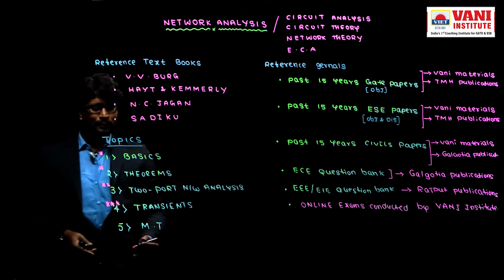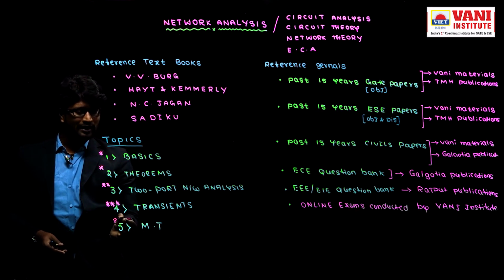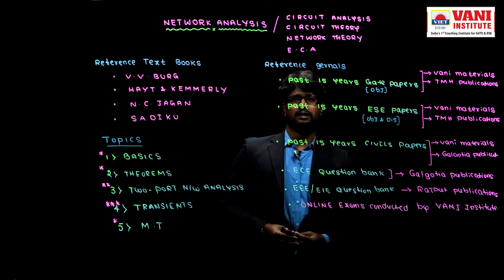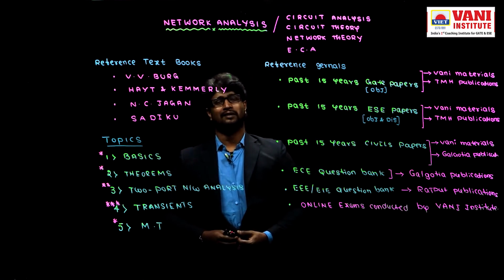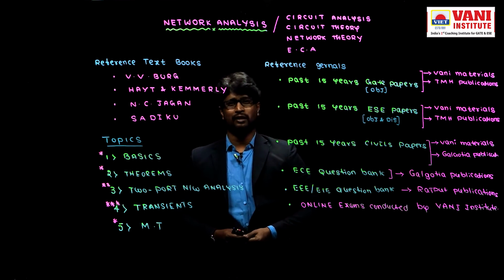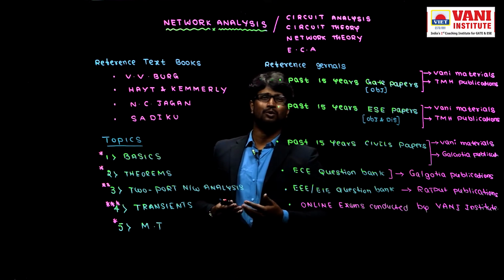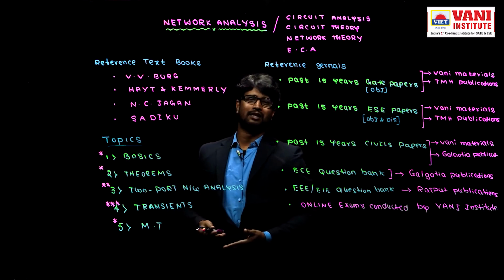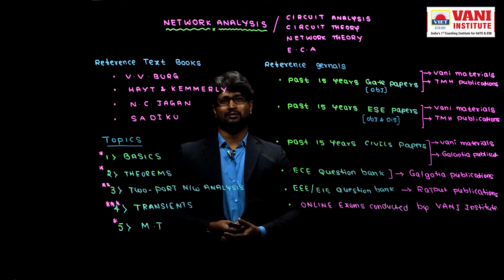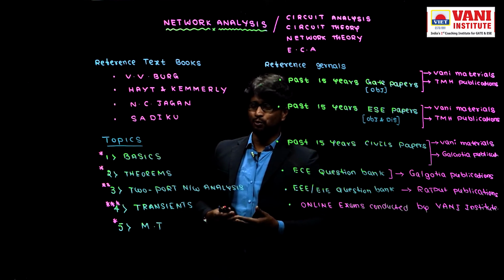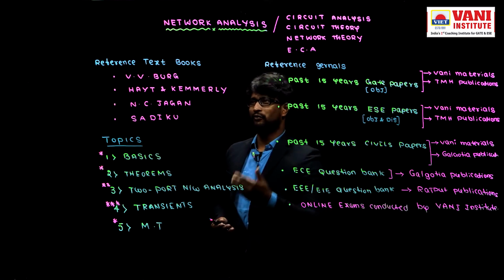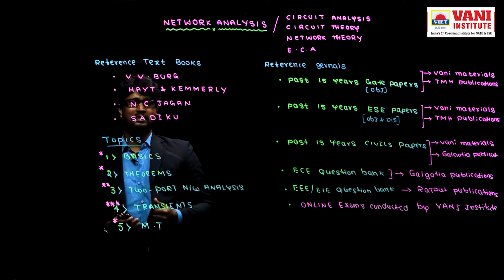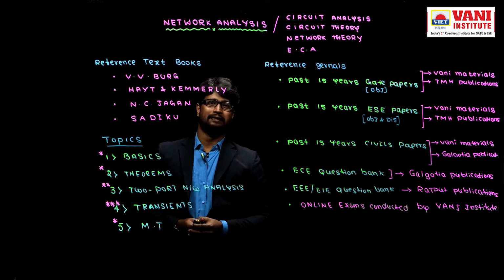And miscellaneous topics also are important, but rare questions came from that area, but most probably questions came from resonance. Otherwise sometimes the questions came from filters. Why am I not giving the most importance to filters here? Because filter handling is very easy compared to network analysis or control systems. So that's why I don't want to put more stress on filters while discussing network analysis, right? So these are the topics, and this is the importance of the topics, right?